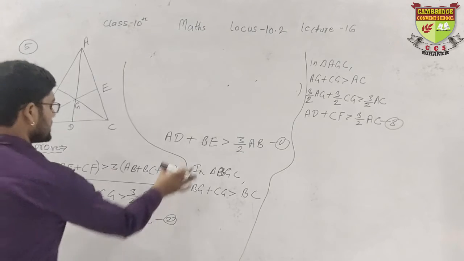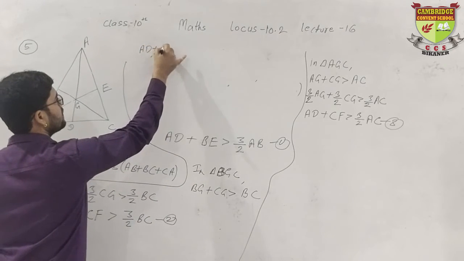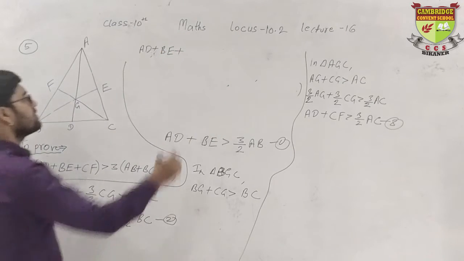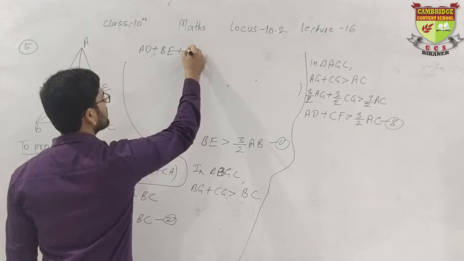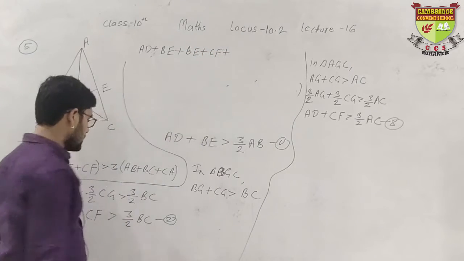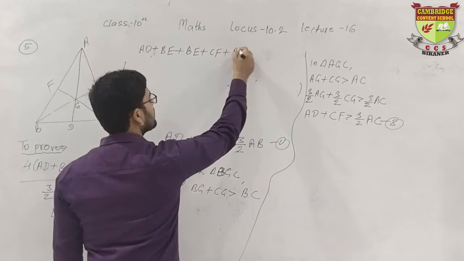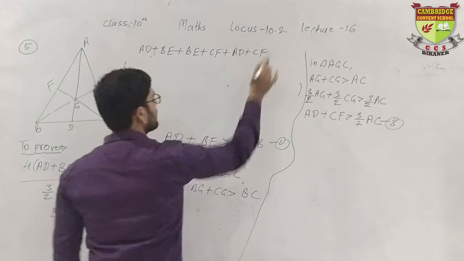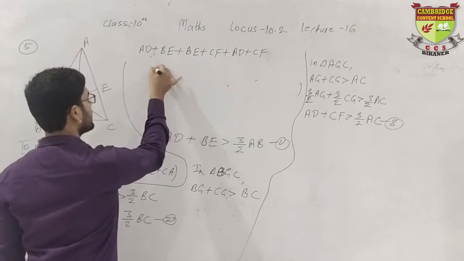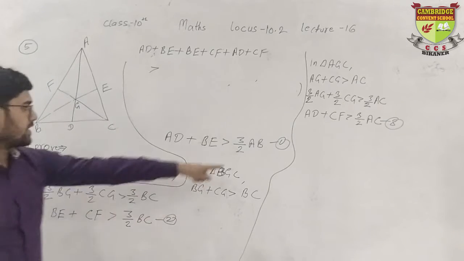The first portion was AD plus BE. The second portion was BE plus CF. The third portion was AD plus CF. All the left portion has come, then the sign of greater, then now it's turned to the right portion. What is the right portion here?